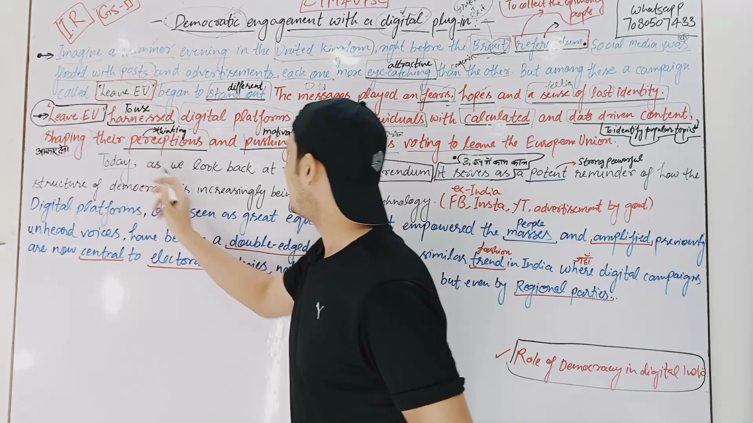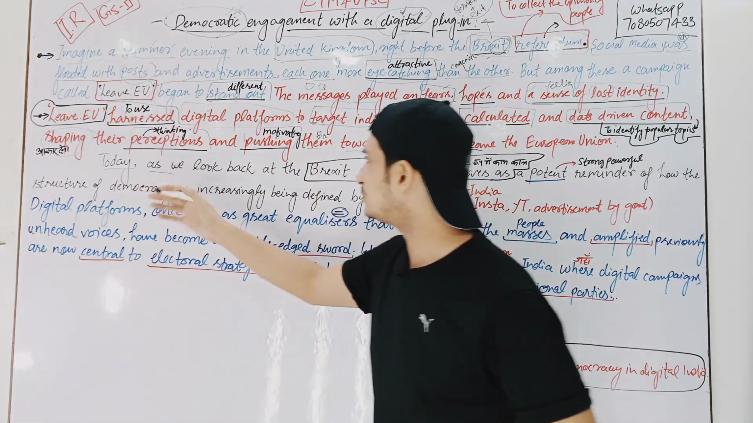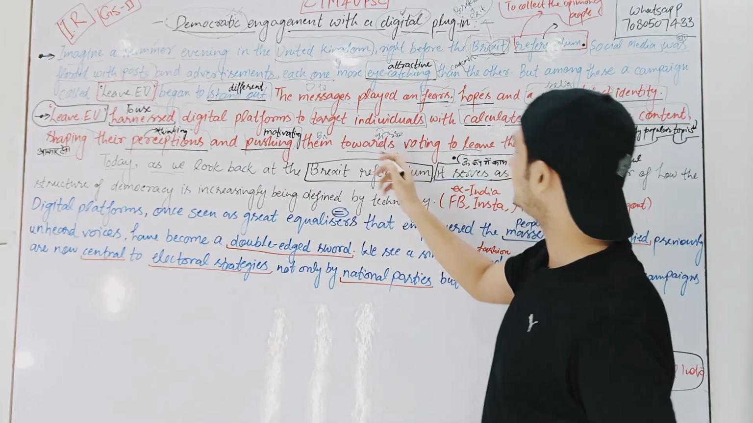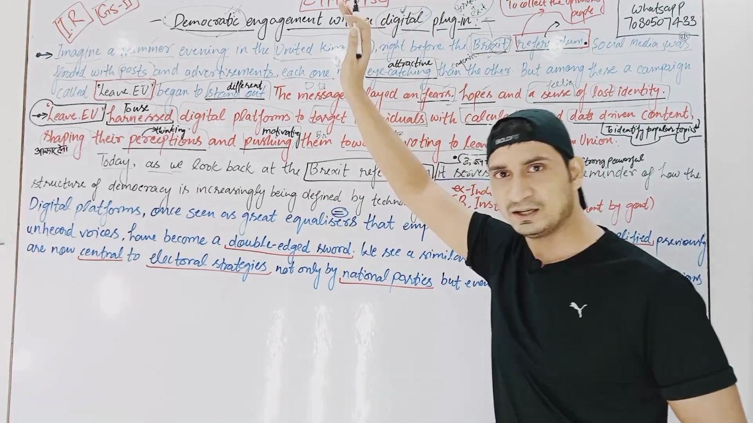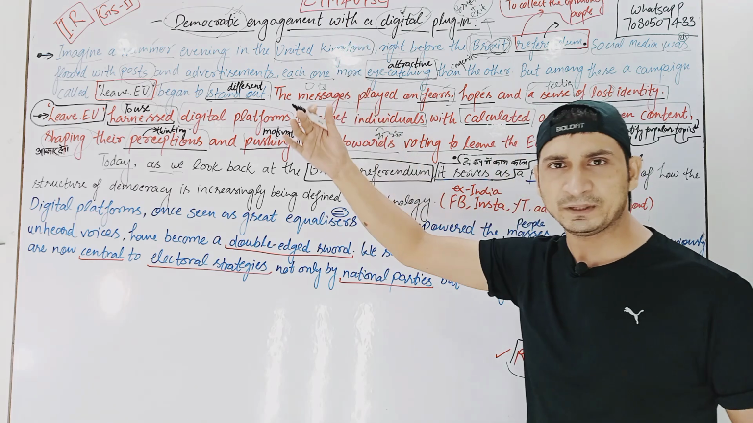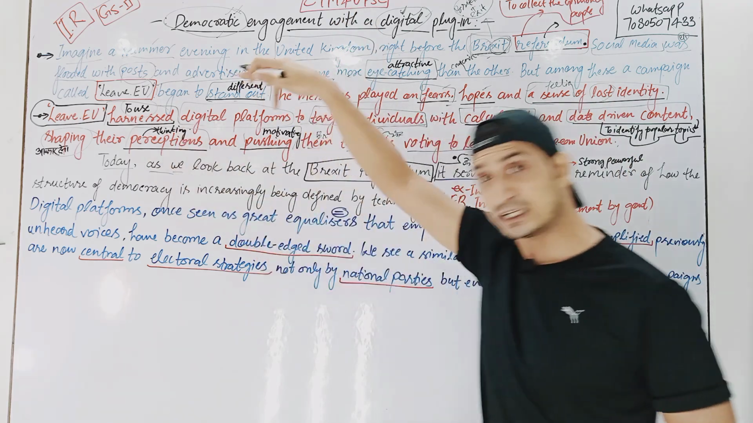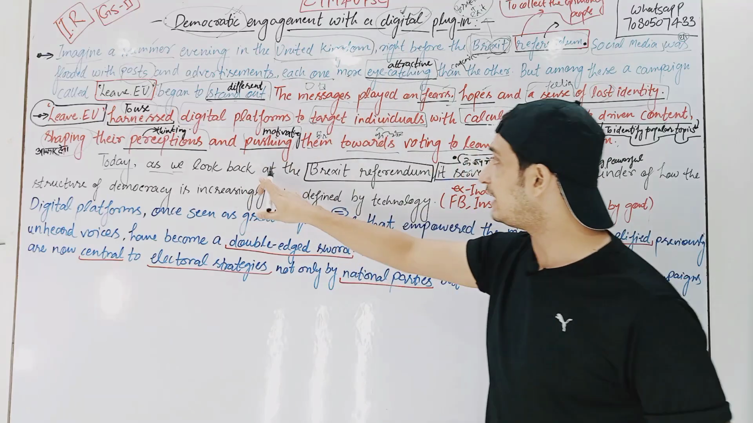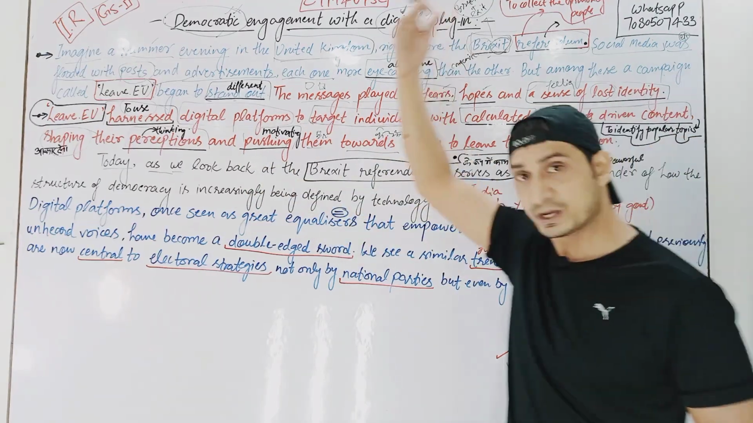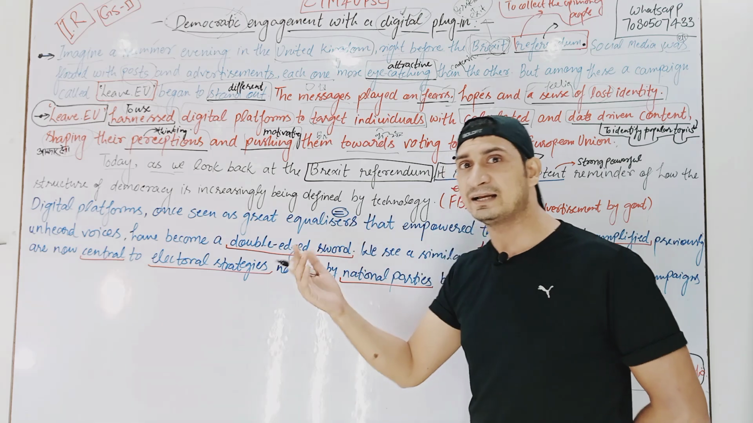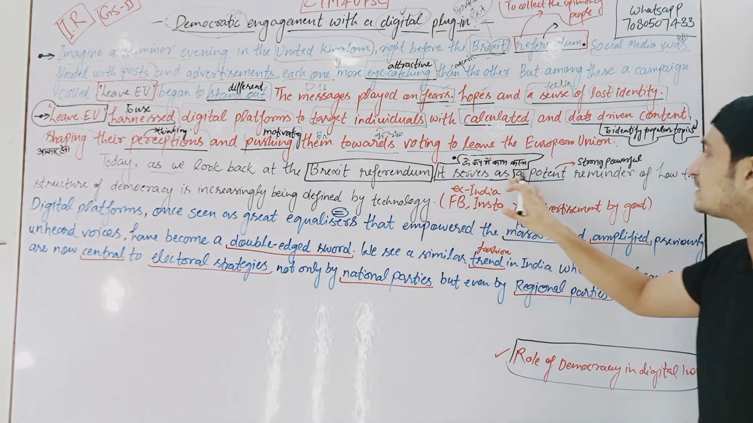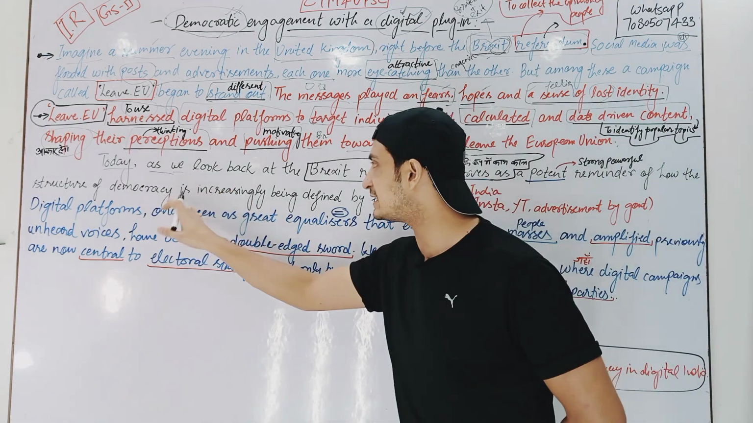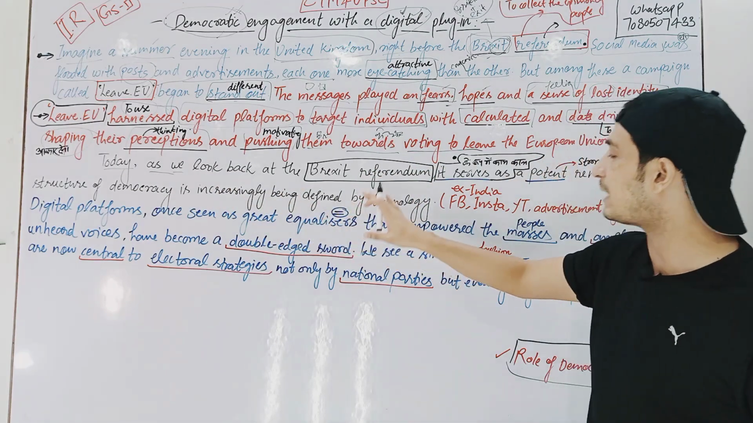So today, as we look back, मतलब जैसे today as we look back at the Brexit referendum. So whatever has happened in the past, जो भी पास्ट में हो चुका है, आज जब हम पीछे देखते हैं, as we look back at the Brexit referendum, जो कि हो चुका है, right? So today, as we look back at the Brexit referendum, it serves as a potent reminder of how the structure of democracy is increasingly being defined by technology.